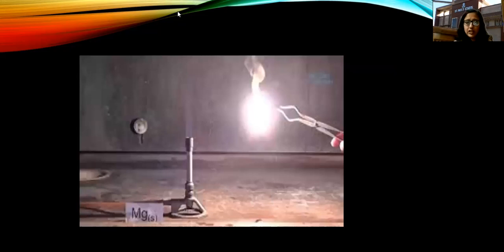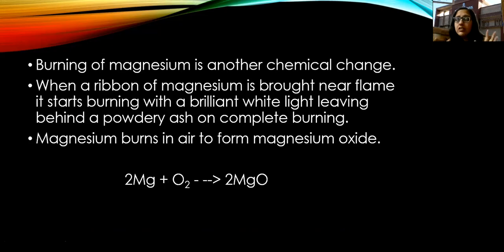Here you can see this is the flame, and here the magnesium ribbon is burning with a white light. So here light energy is released, we can say. We said in the characteristics that either absorption or liberation of a lot of energy takes place in these chemical changes. So what is happening here? A lot of light energy is liberated in this chemical change.